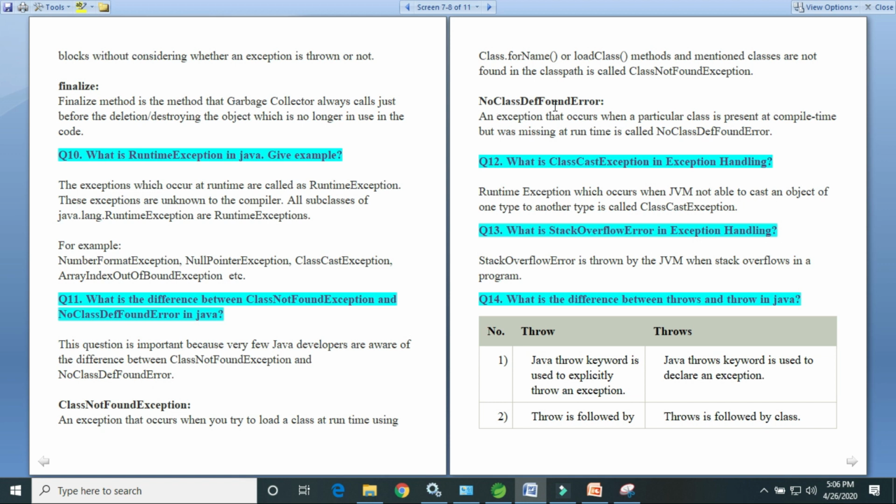So, NoClassDefFoundError. What is the NoClassDefFoundError? It is an error that occurs when a particular class is present at compile time but was missing at runtime.